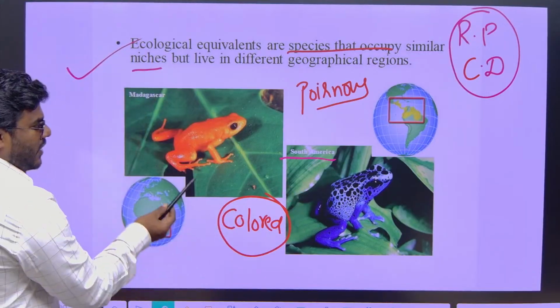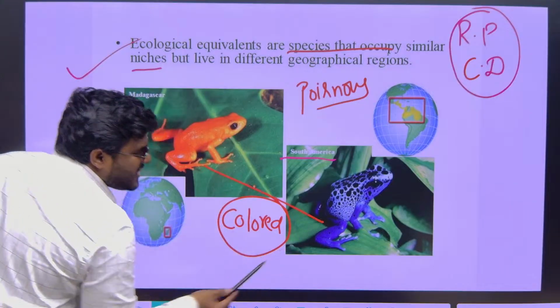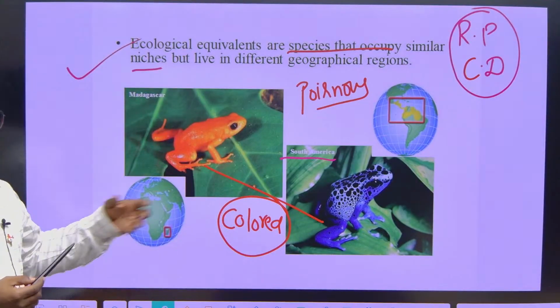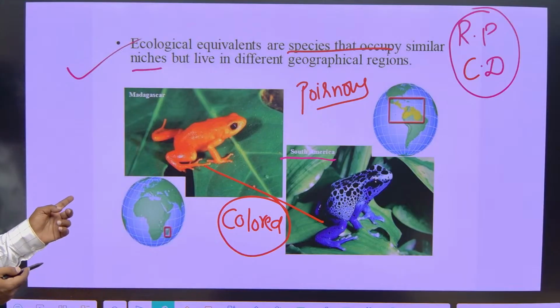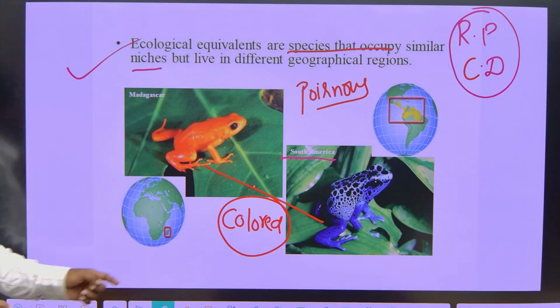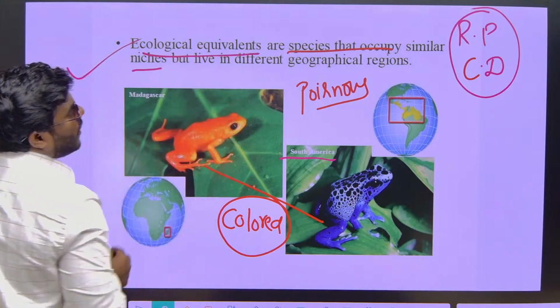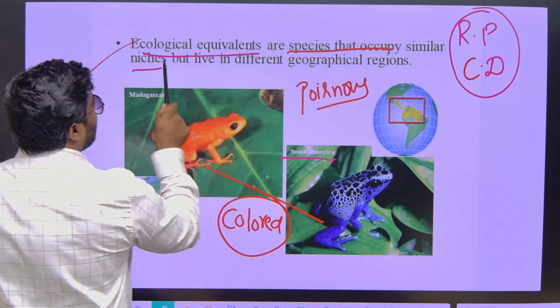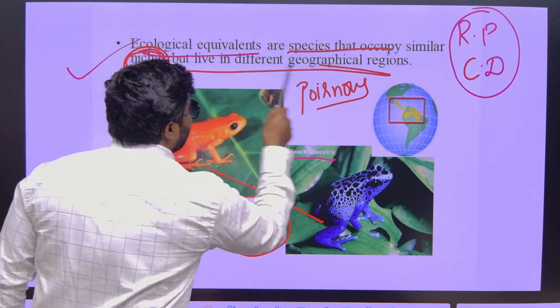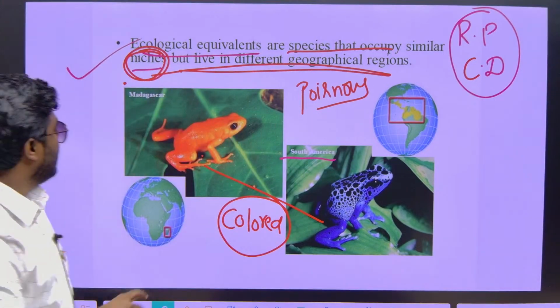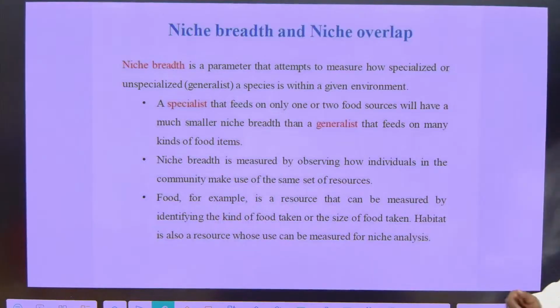Anyway, here what you can observe is that the niche is the same. What is the niche here? Releasing the poison and eating the prey. But the habitat is again completely different. Those kinds of species are ecological equivalents. They occupy a similar niche, that is releasing poison and eating prey, but live in different geographical regions. We call it ecological equivalence.